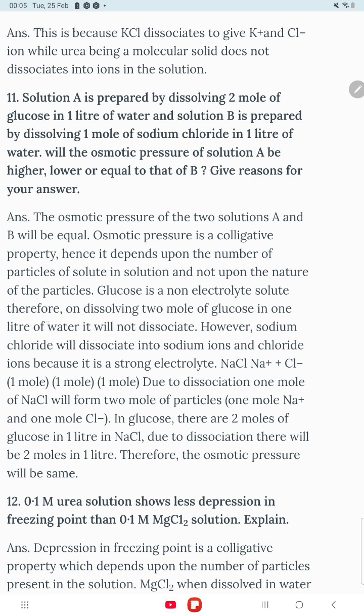Glucose is a non-electrolyte solute, therefore on dissolving 2 mole of glucose in 1 liter of water it will not dissociate. However, sodium chloride, a strong electrolyte, will dissociate into sodium ion and chloride ion. Due to dissociation, 1 mole NaCl will form 2 mole of particles, and glucose also has 2 mole, so in 1 liter there will be 2 moles in each case. Therefore the osmotic pressure will be the same, student.